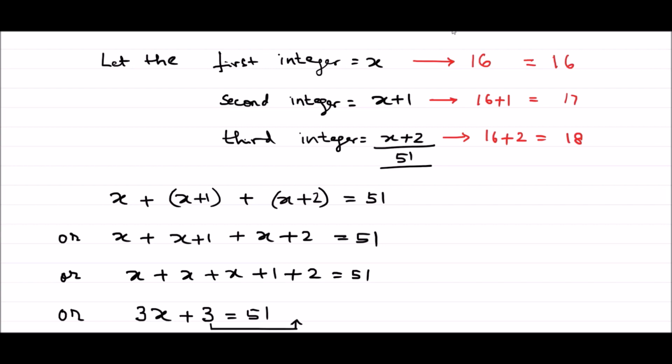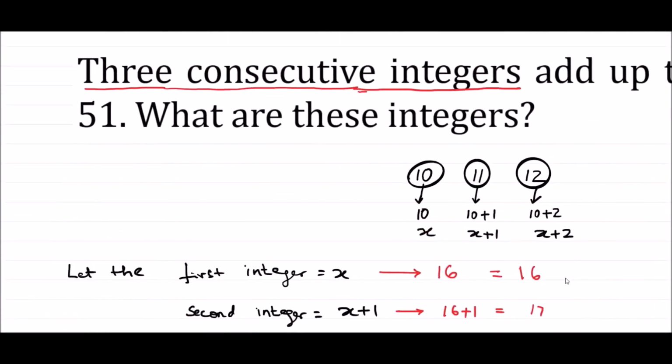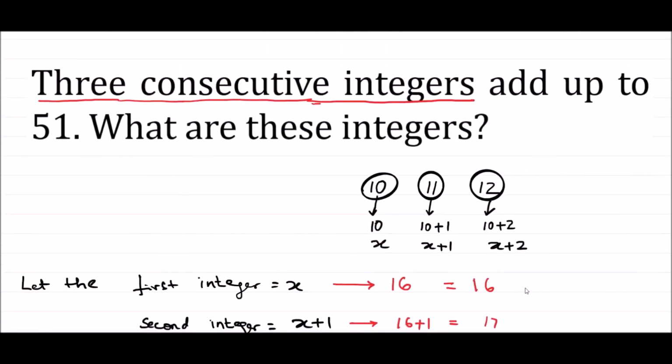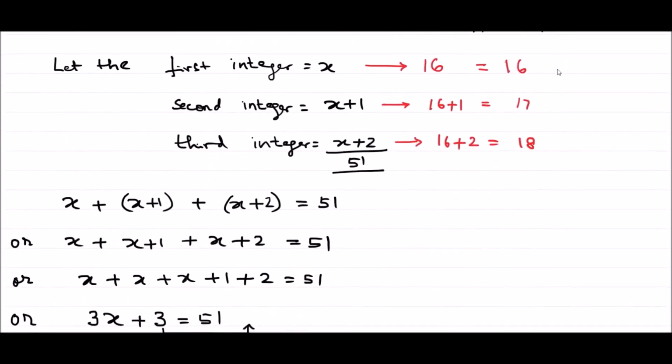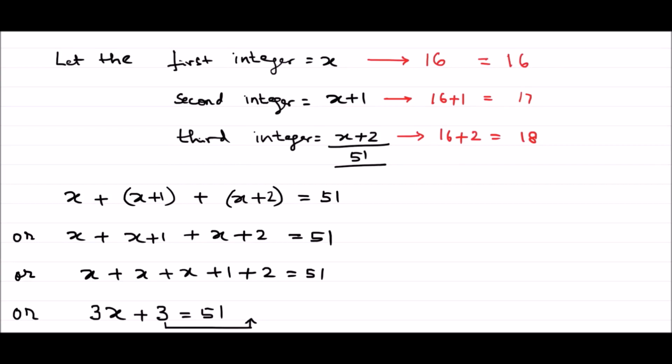So guys, let us look into the question once so that we can write our concluding answer. The question is telling us, what are these integers? 3 consecutive integers add up to 51. What are these integers? So guys, what we got? We got the integers as 16, 17 and 18. And if we add all these 3 things, we will get 51.